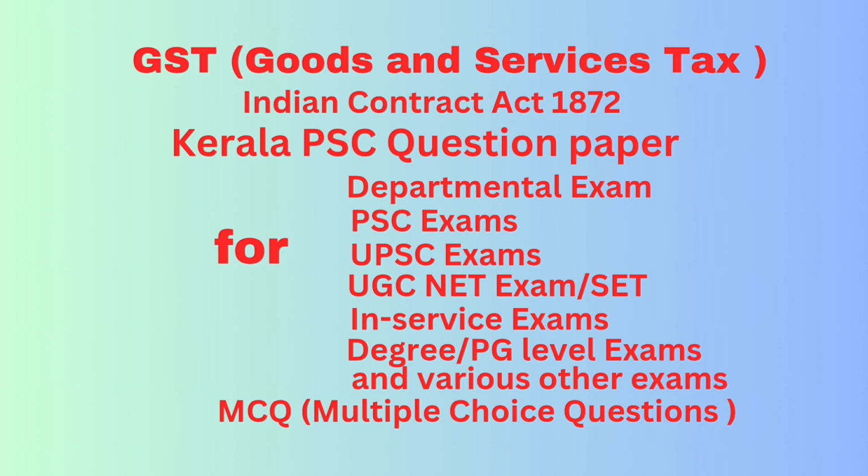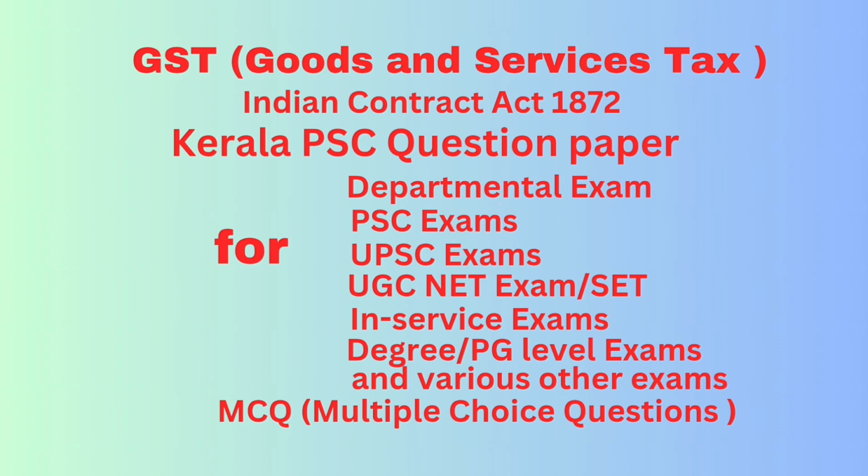I repeat, question number 44. As per section 36 of the CGST Act 2017, the time duration for retention of accounts and records under GST is until expiry of 72 months from the due date of furnishing of annual returns for the year pertaining to such accounts and records. Question number 45. Which date is considered as date of deposit of the tax dues? Date of credit of amount in the account of government.